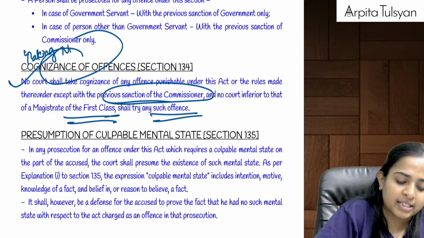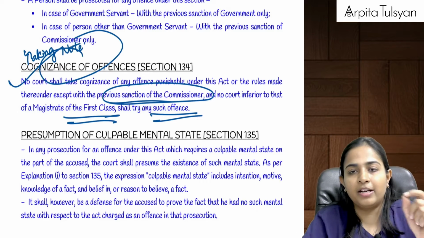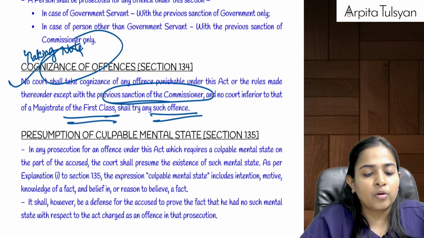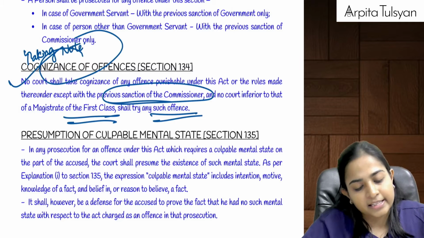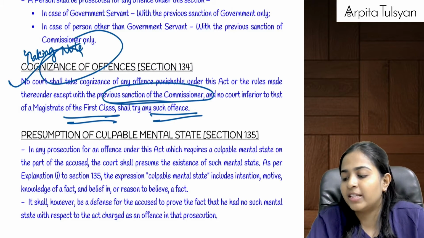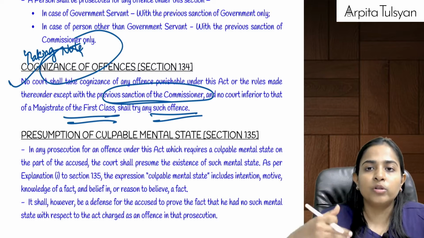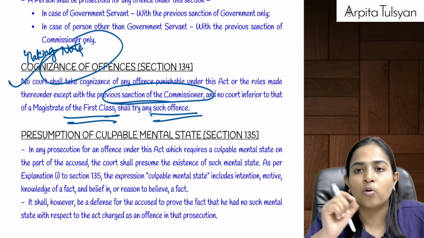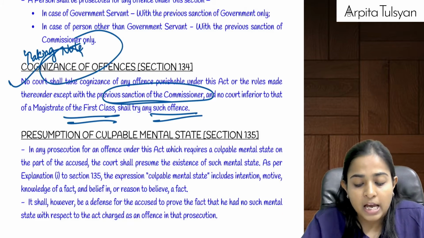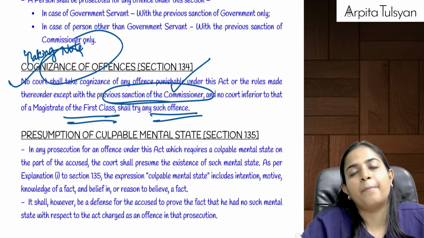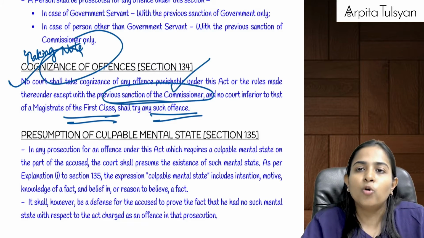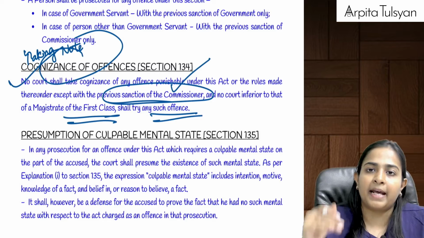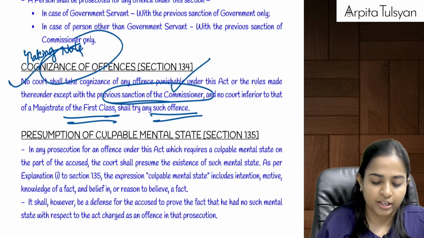Cognizance means taking note, just like we give an FIR, before we note the FIR. So before instituting any proceedings, same way under GST also, before starting with any proceedings, we should go to the court. The proper officer will go to the court and give a note of that particular offense. That can be done only after taking the prior sanction of the commissioner, and no one will write this complaint except any person of at least the level of magistrate of first class.